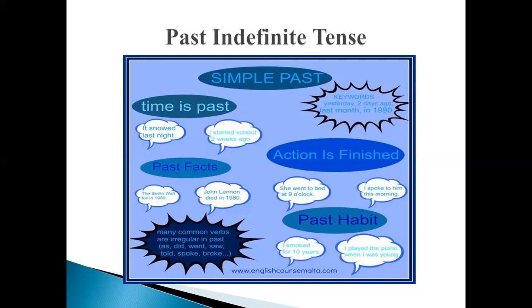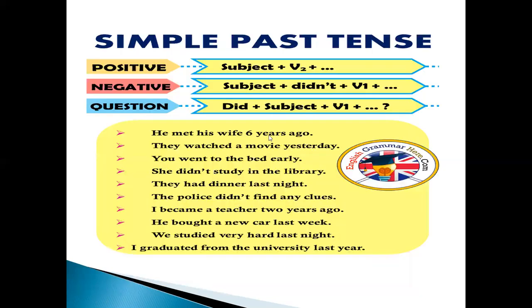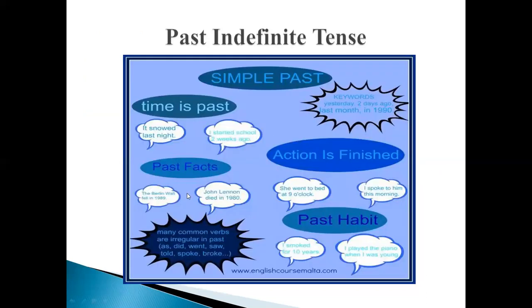So, for example, if there is a past fact, like this is a fact of history that the Berlin Wall fell in 1989, because this is a part of a historical event which is true. Therefore, we can use simple past tense to translate this kind of sentence, and the date is there. Another example of this kind of sentence can be that Quaid-e-Azam died in 1948, because this is a past fact. Therefore, it will be translated into past indefinite.